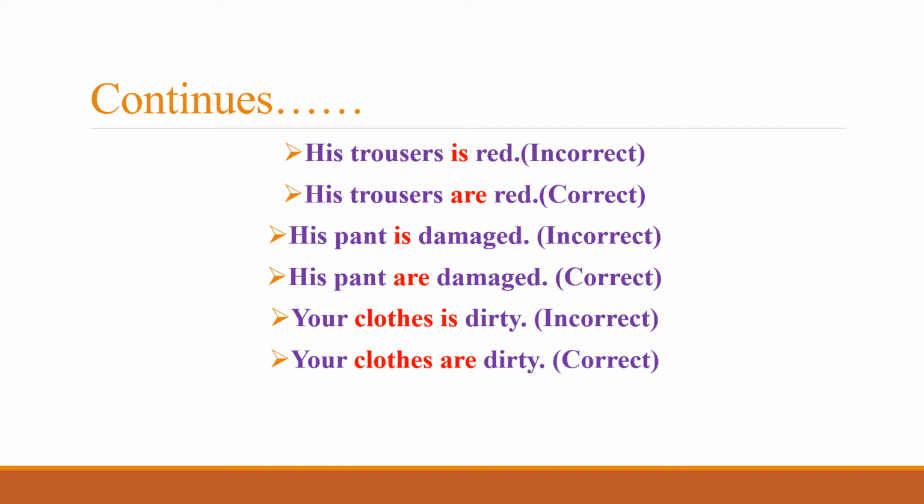The correct would be the plural form of is, that is are. And cloth cannot be used as singular, rather it would be used as plural. So your clothes are dirty. So in this sentence we are making two corrections. First, converting cloth into clothes, the singular form into the plural form, and is into are.